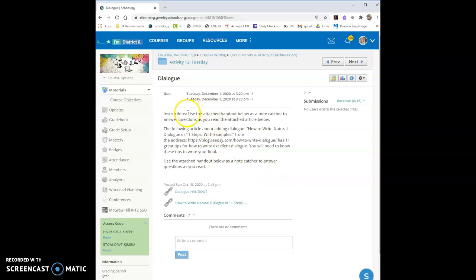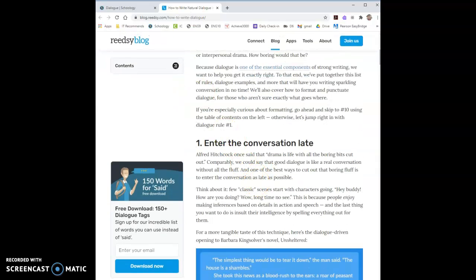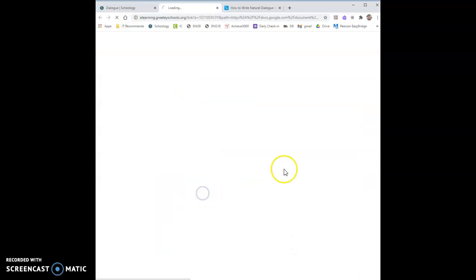So after you do your journal, you then read through the instructions here. You're going to use the attached handout as a note catcher and read the article. So you're going to learn about natural dialogue. There are 11 steps, and you'll use this handout to do that. So you can also use this link if you need to be able to access these 11 steps here. So this is a website. You got all 11 steps, and then this is the handout.